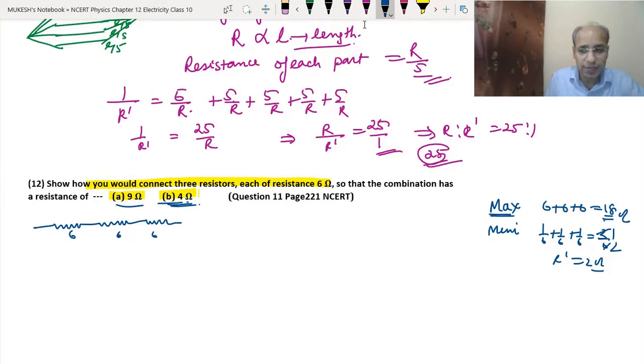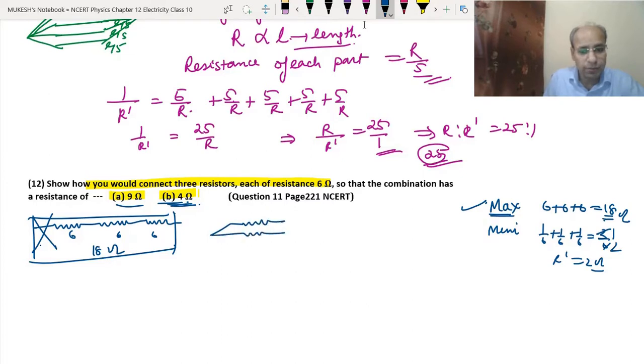6, 6, 6. I have already done this. So this is 18 ohm, so this is not the answer. We just discussed this part. If we join them all in parallel, 6 ohm, 6 ohm and 6 ohm, then again we get 2 ohm. So this is also not the case. So this is also discarded.